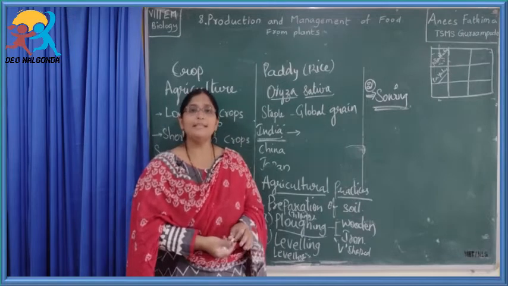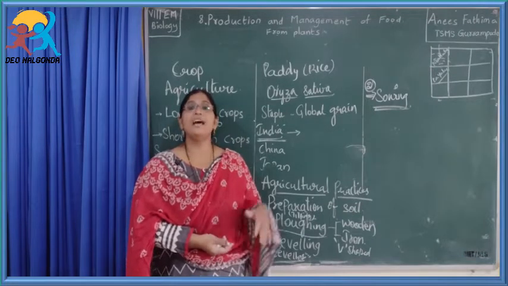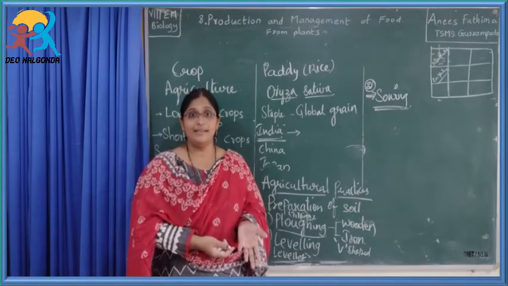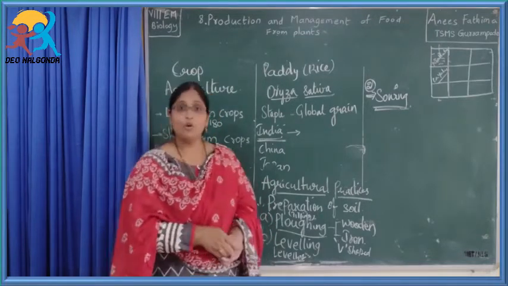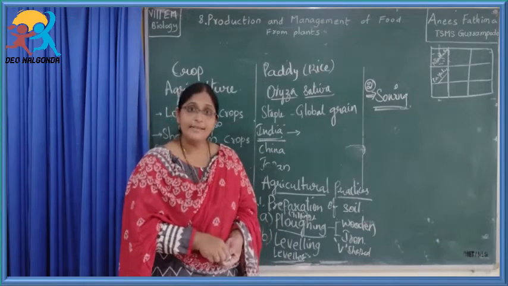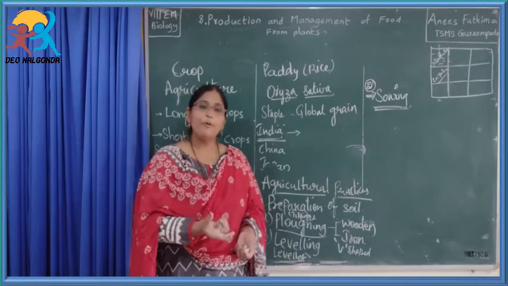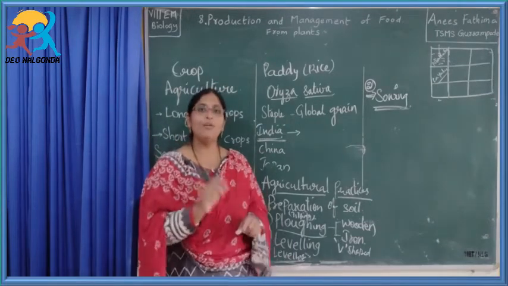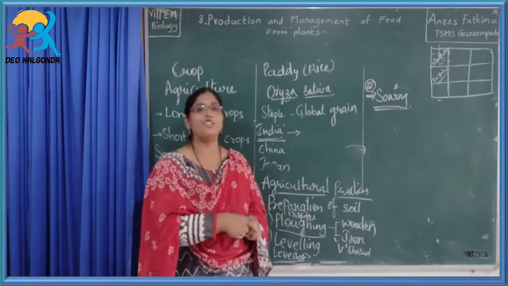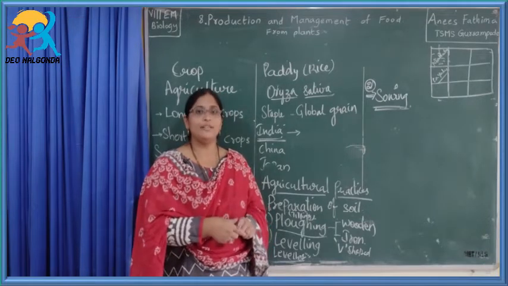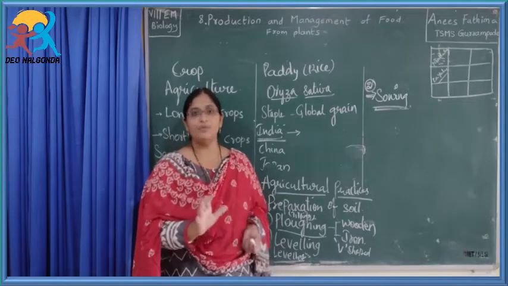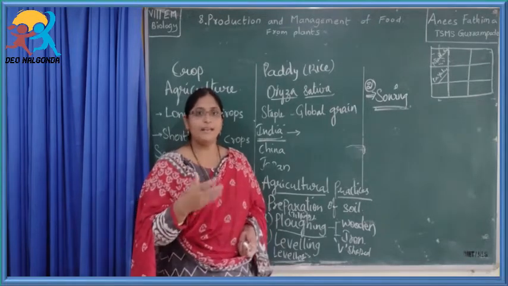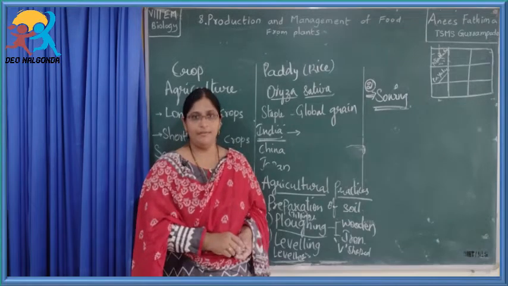To avoid all these things, the government is now providing certified seeds from the National Seed Corporation and the State Seed Corporations. Over the pack itself it will be written what percentage of germination there will be, and all those details. Farmers are buying that, and nowadays the losses have reduced, and the rate of productivity has increased.